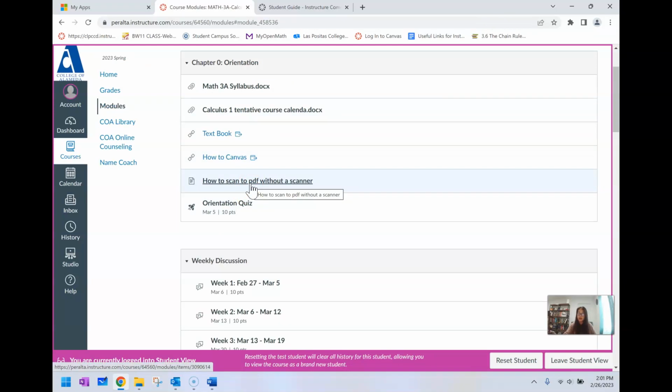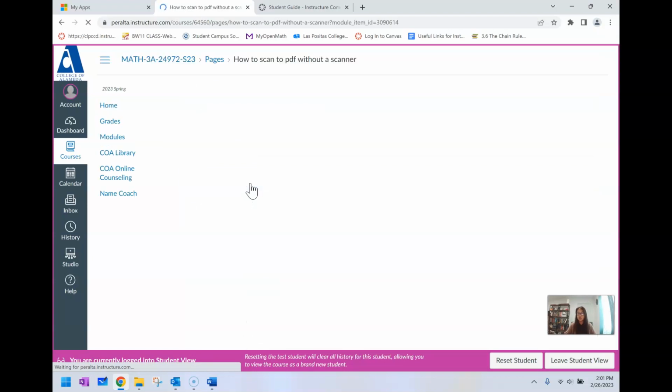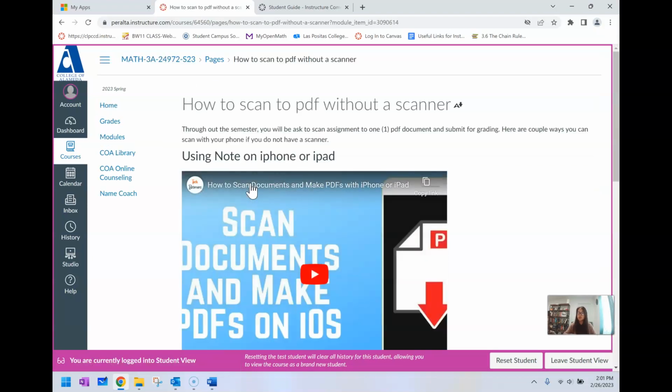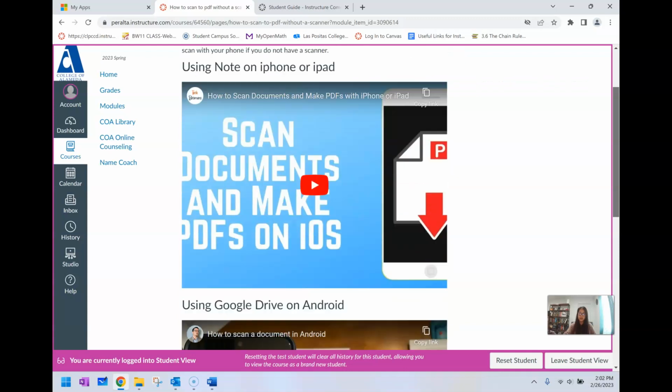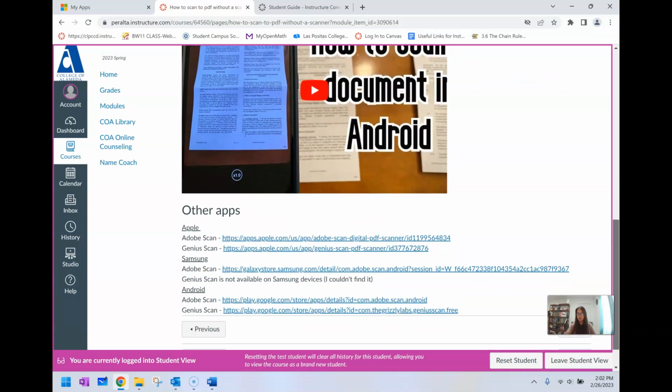Throughout the course, especially with the exam, you're going to have to scan. After you finish the exam, you need to scan in your work and send it to me. This is the instruction on how to scan if you do not have a scanner. And there's a video on YouTube that I put together for you, whether you use an iPhone or iPad, or an Android and other apps that may be available to you.